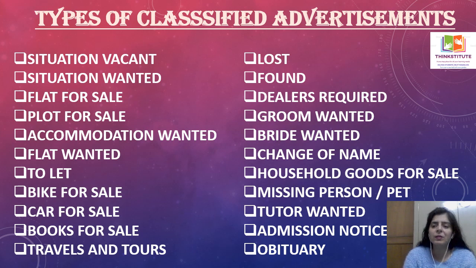Whatever small ads you've seen in the classified columns of newspapers are known as classified advertisements. Don't worry. By the end of this video, all your doubts will be cleared, and I'm going to tell you each and every type of classified advertisement with an example.